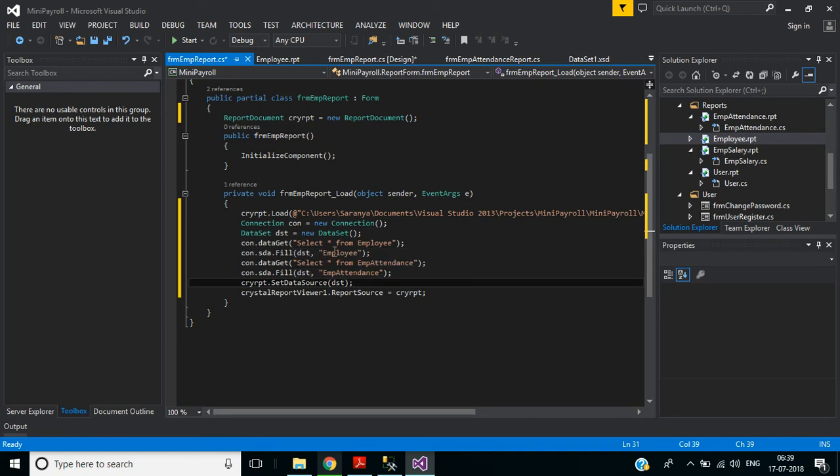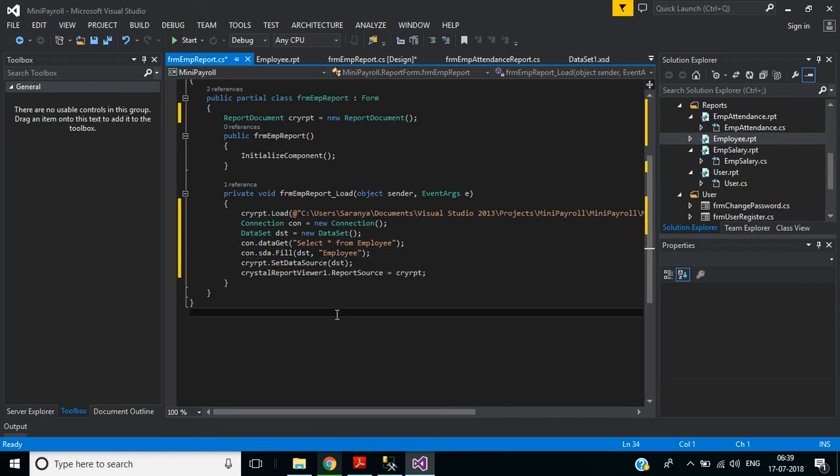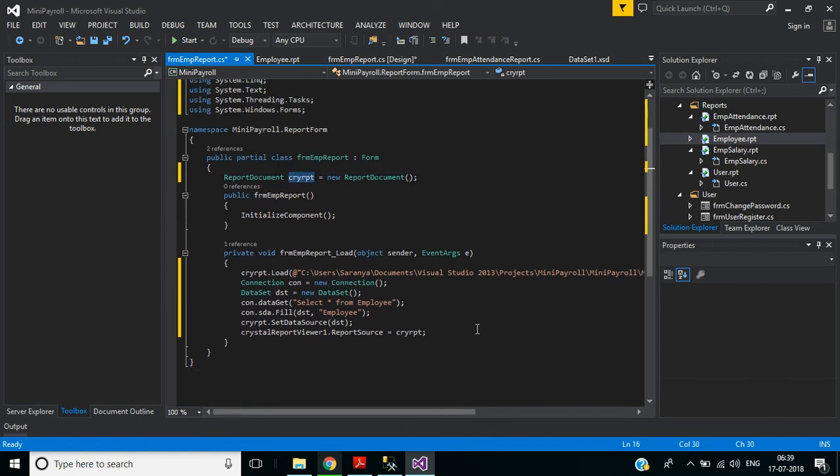Then we are fetching data from employee table. Select star from employee table. Then we are filling that fetched details into dataset object dst. Then that data source will be that data set object dst. Finally we are assigning that crystal report viewer one dot report source will be that report document object crypt.